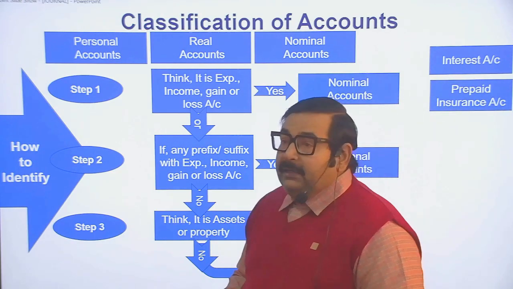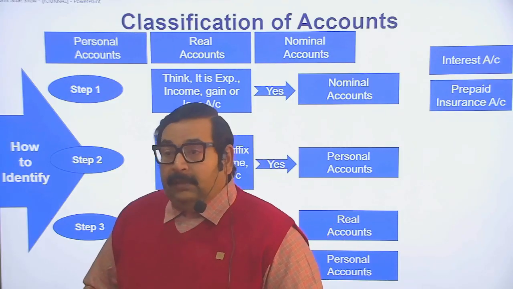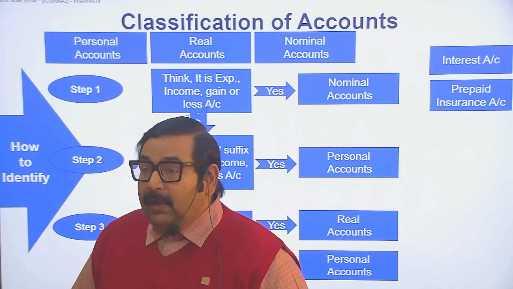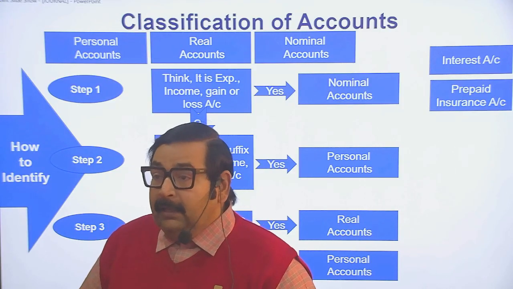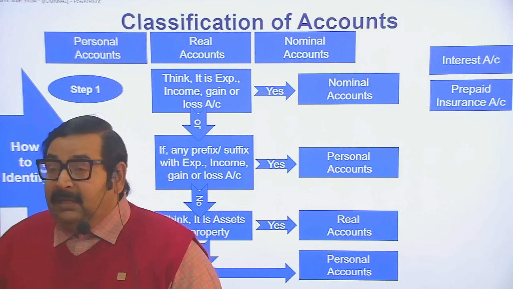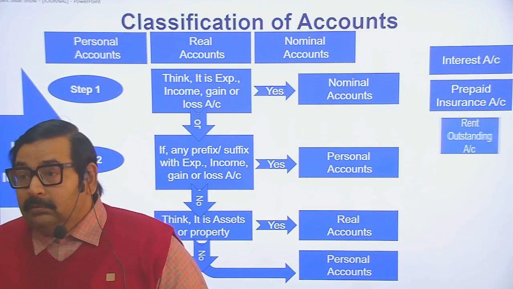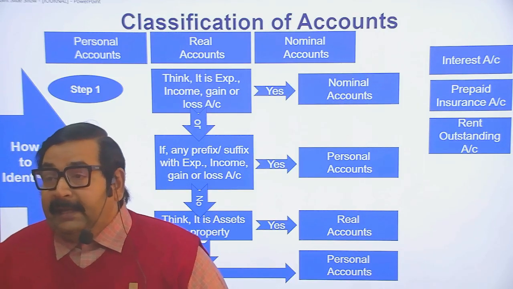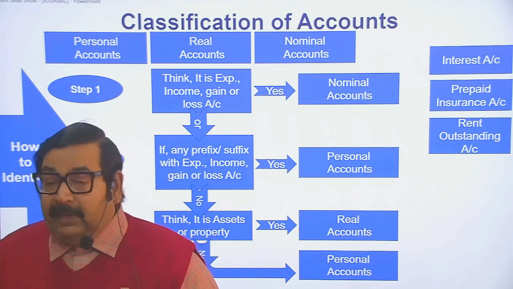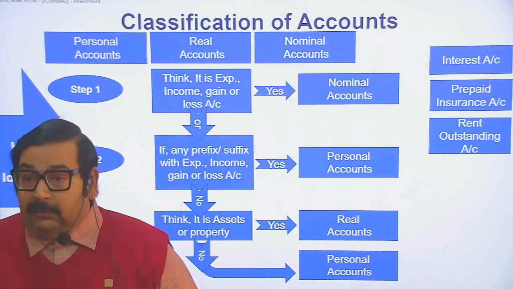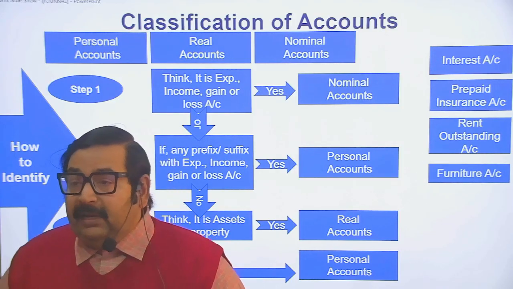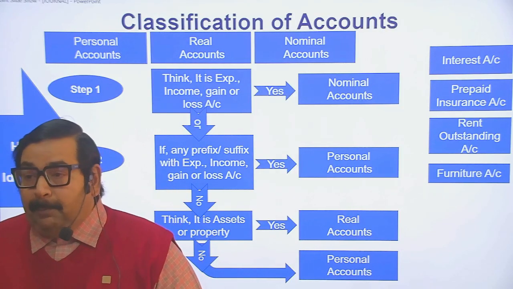For example, insurance account. Insurance is nominal, but with the prefix prepaid, it is a personal account. Rent outstanding account. Rent is nominal, but with any prefix or suffix added, outstanding, prepaid, accrued, unaccrued, it is a personal account. Furniture account. Asset or property?